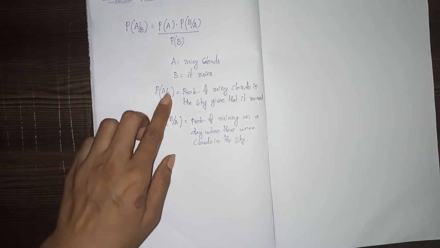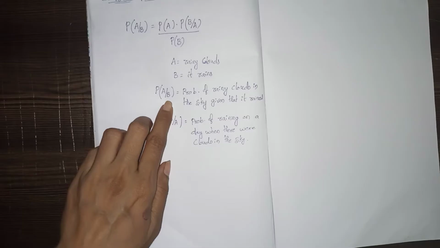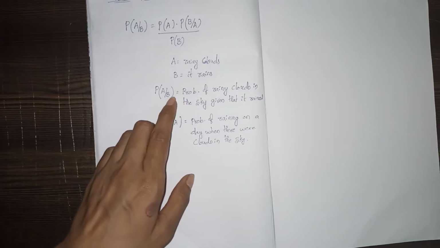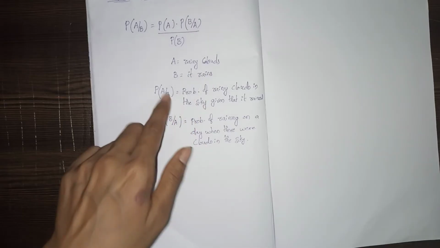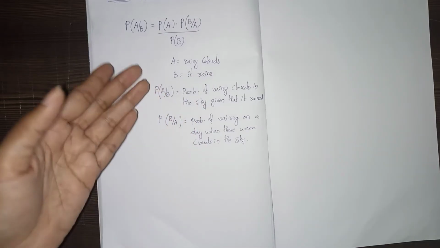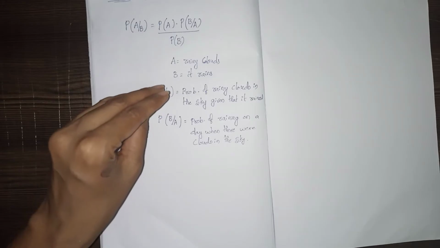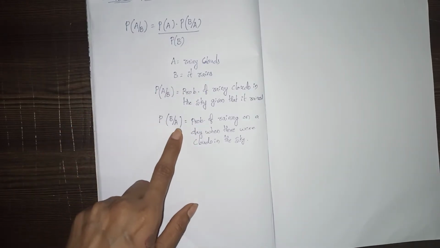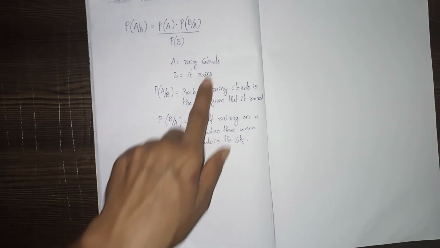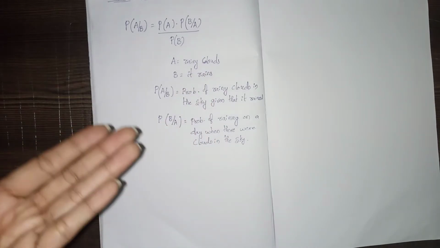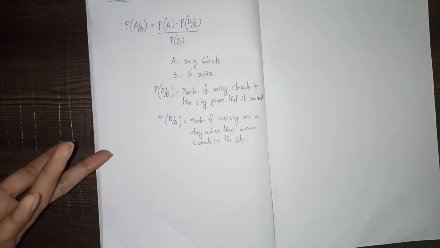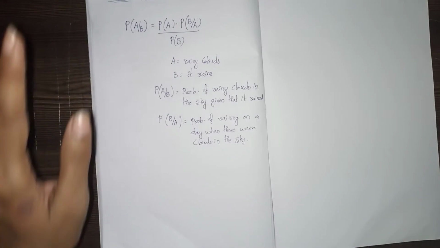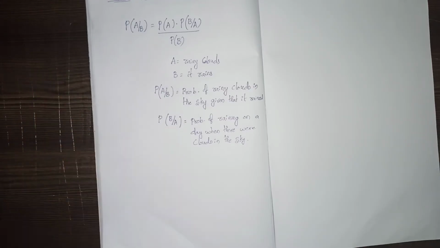Here B means it rains, and A means rainy clouds. That means if there are rainy clouds, definitely it will rain. So that is the difference between A given B and B given A.